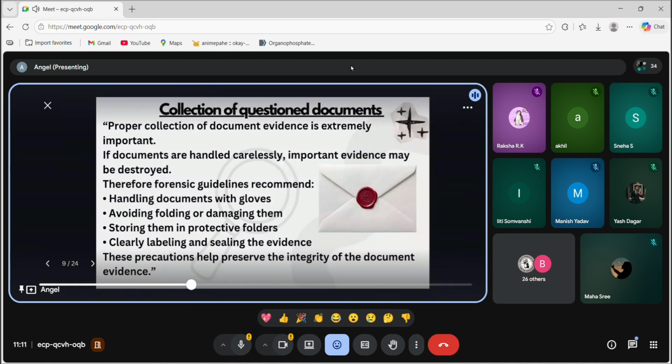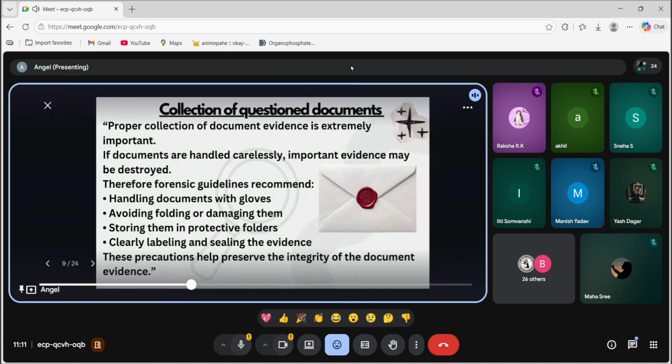Next, collection of question documents. We know how sensitive a piece of paper is. So, proper collection of document evidence is extremely important. If documents are handled carelessly, important evidence may be destroyed. Because of that, documents must be handled very carefully.